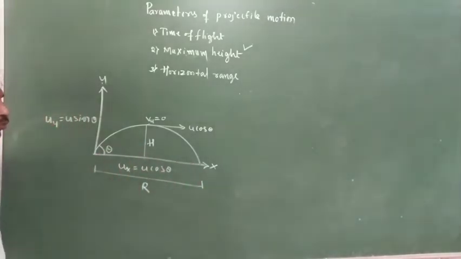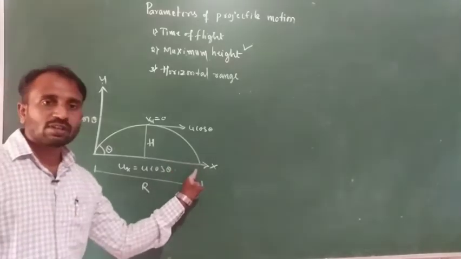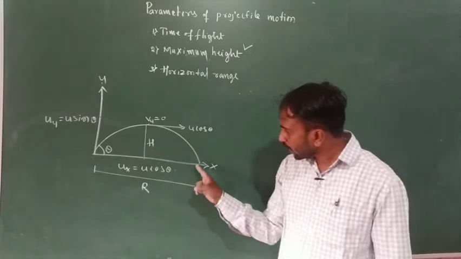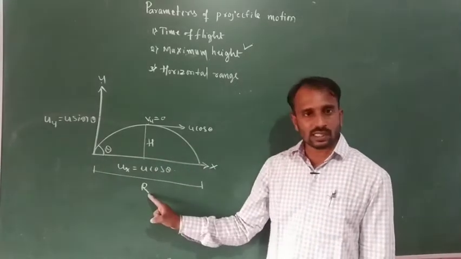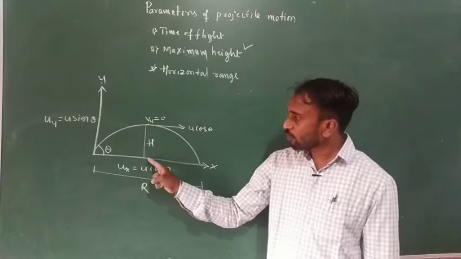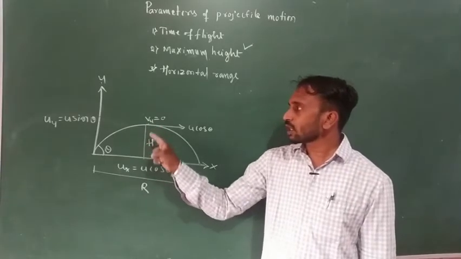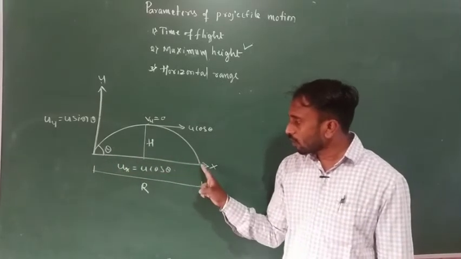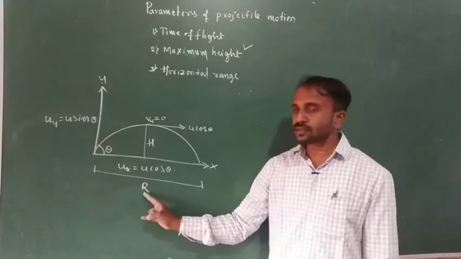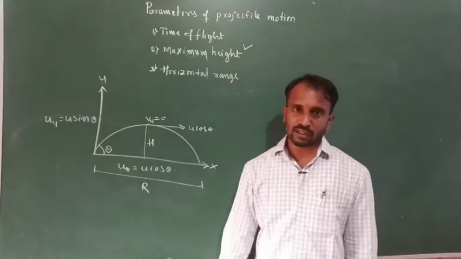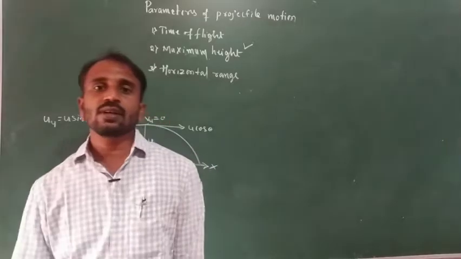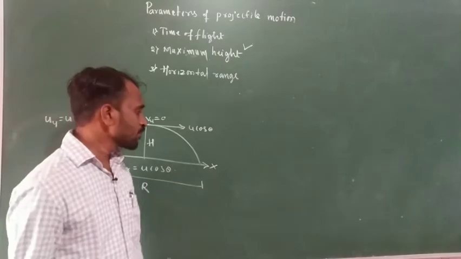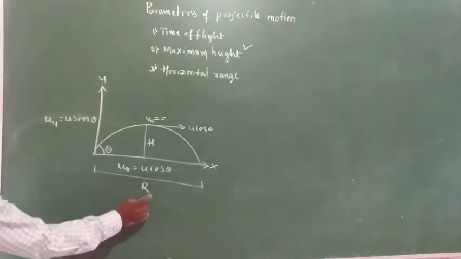The range of a projectile means the maximum displacement of the particle along the horizontal component. The maximum displacement of a particle along the vertical component is the height of a projectile, and the maximum displacement along the horizontal component is the range of a projectile. So the range of a projectile is the maximum displacement of a particle along the horizontal component. Here we want to calculate the range of a projectile.